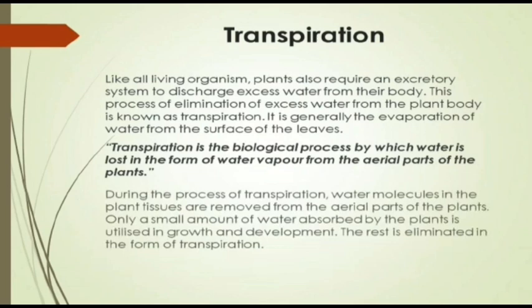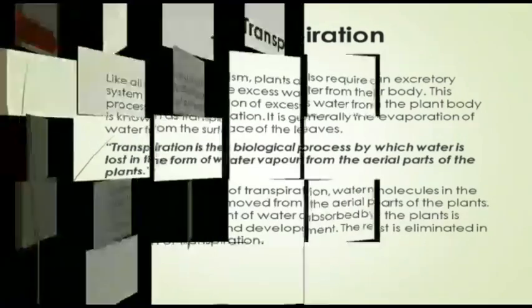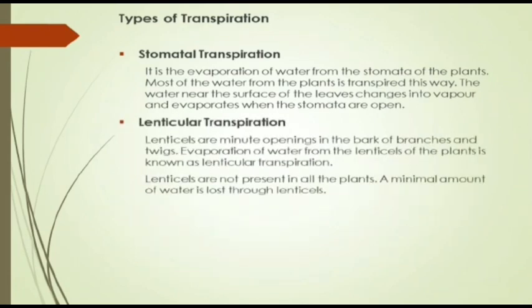During the process of transpiration, the water molecules in the plant tissues are removed from the aerial parts of the plants. Only a small amount of water absorbed by the plants is utilized in growth and development. The rest is eliminated in the form of transpiration. I think we all are familiar with the types of transpiration, which are the stomatal transpiration, the lenticular transpiration, and the cuticular transpiration.